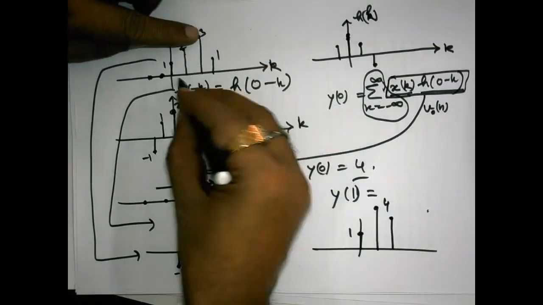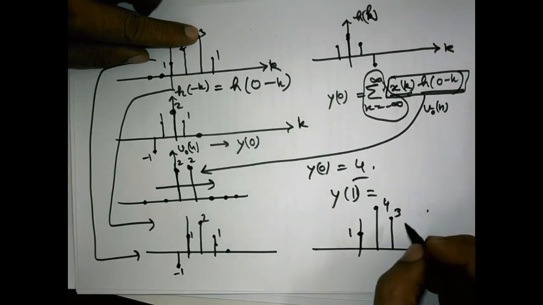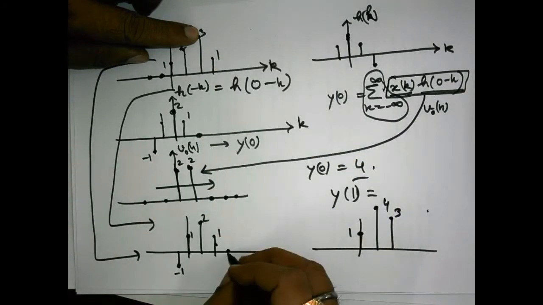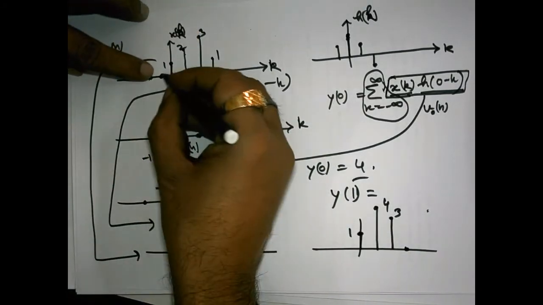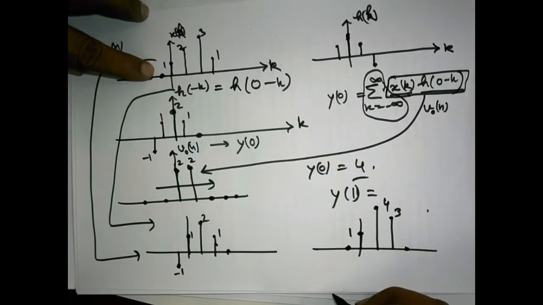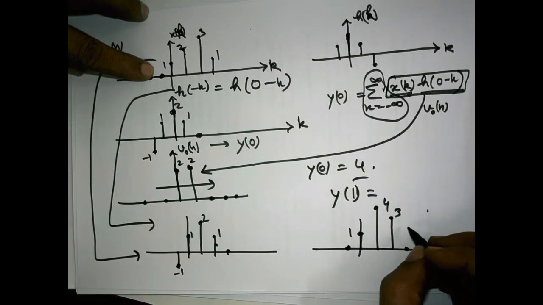This 3 which is occurring at 2 and this 1 which is occurring at 2 over here, they will be multiplied. So the result will be 3. And this 1 is multiplied by 0, so the result will be 0. And this minus 1 is multiplied by 0, result is 0. Okay. This is the intermediate result obtained because of multiplication, and we say that this is V1n, rather V1.